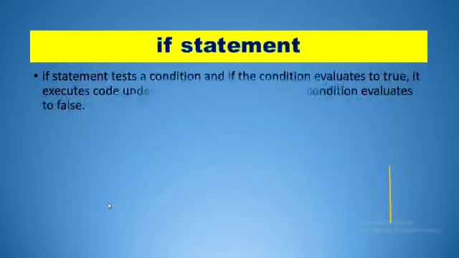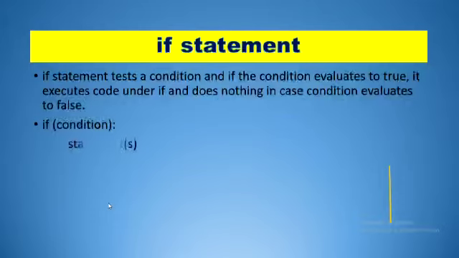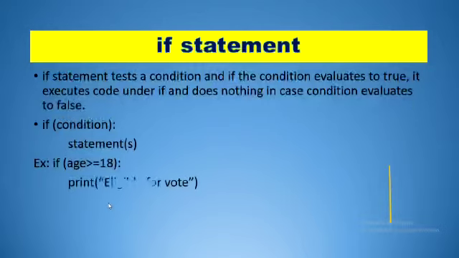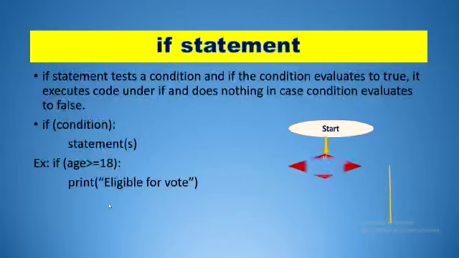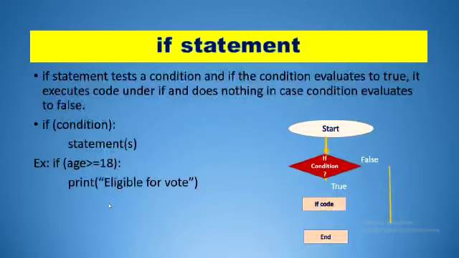If statement, where we test a condition and if the condition is true, we execute the code written under if and will do nothing if the condition is false. Syntax, if condition, then execute the set of statements. Example, if age is greater than or equal to 18, print the person is eligible for vote. Now see the flow chart, start and see if the condition is true, yes, then execute the if code, whereas if the condition is false, then we will come to the end of the program.